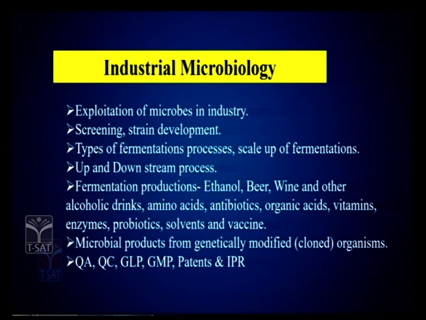Once you understand these preliminary components, try learning about different microbial products, and in the process of metabolism, whether it produces these products as a primary product or a secondary product, you should know. Because for continuous culturing, fed batch culturing, you should know which phase of its metabolism you have to concentrate on, so that you can manipulate the strain and make conditions exactly suitable for the strain to produce the desired product. So, in your syllabus it is given ethanol production, beer production, wine production.